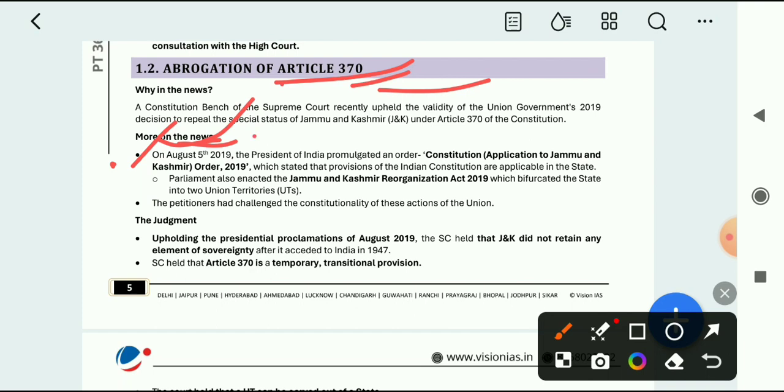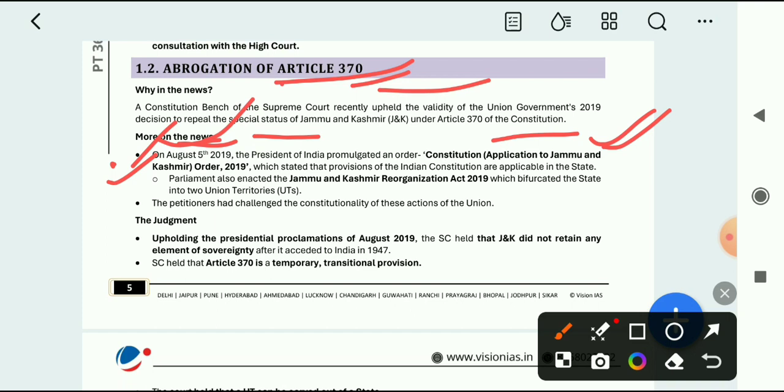And the decision to repeal special status to Jammu and Kashmir under article of the Constitution of India was before 2019. It was there that Jammu and Kashmir was given a special status under article 360. So now it is no more. So from here you can see the important thing is what was the act which was there to formulate the abolition of 360, that was Constitution Application to Jammu and Kashmir Order 2019.